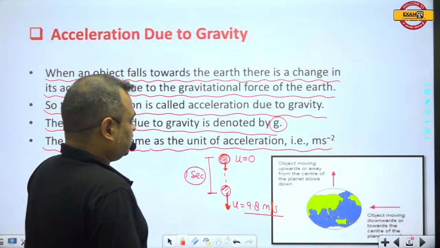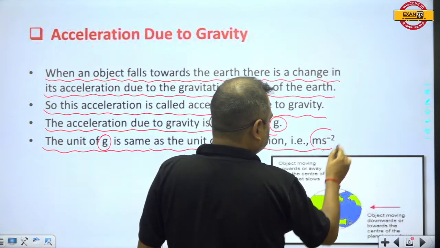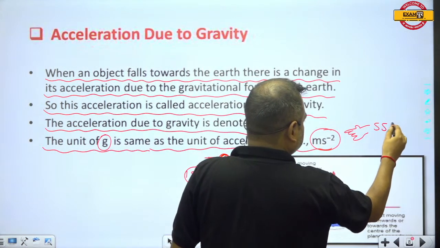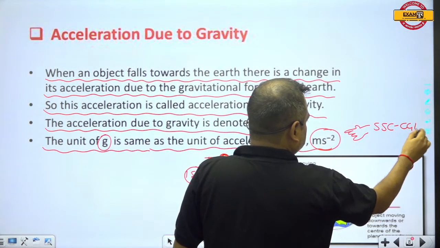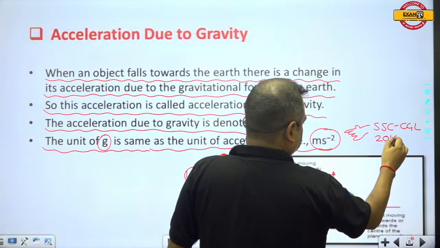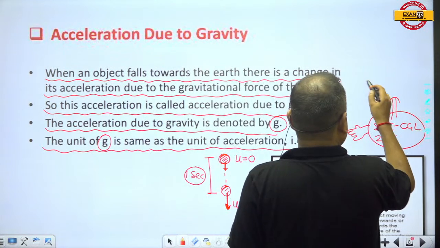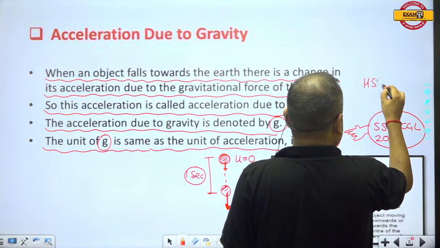The unit of gravitational acceleration was asked in the SSC CGL 2016 paper, and this question was also asked in an exam conducted by Haryana State.